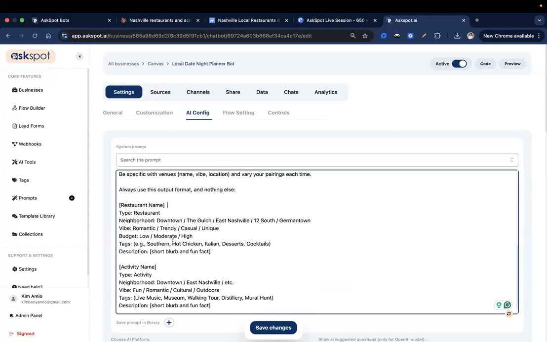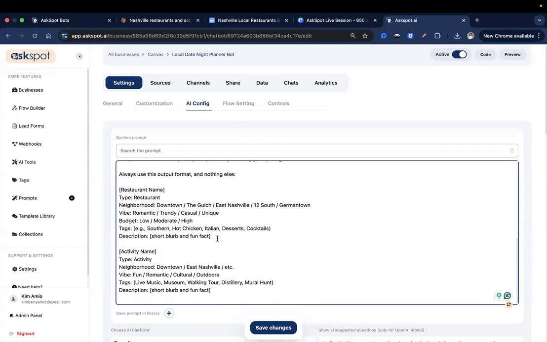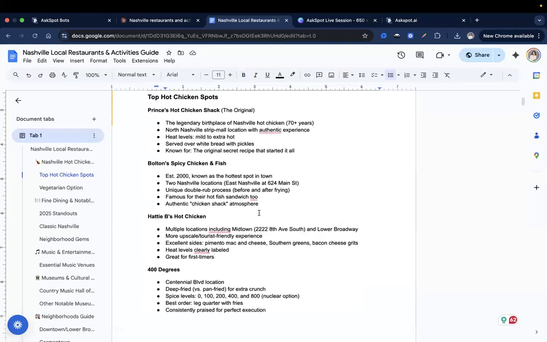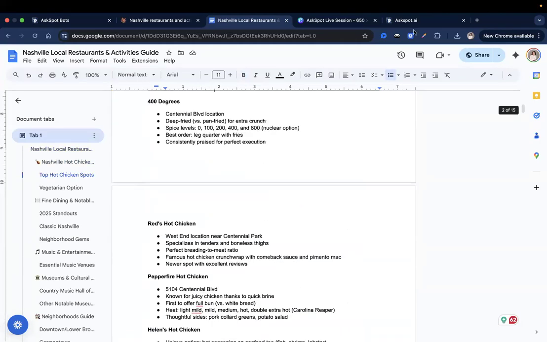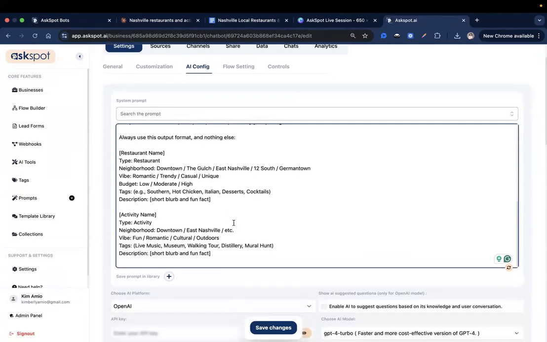So we just provided it with the exact output format that we want so that it doesn't go astray with any kind of other outputs. So you have your restaurant name and also your activity name. And then one thing you can do also in here is that if your comprehensive knowledge base has a way of booking directly, like booking links on this restaurant, you can just simply ask the AI to also provide the booking link for the restaurant, or maybe the website link of the restaurant, and then it will include that in its output.